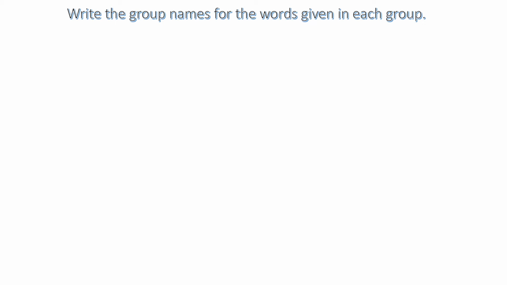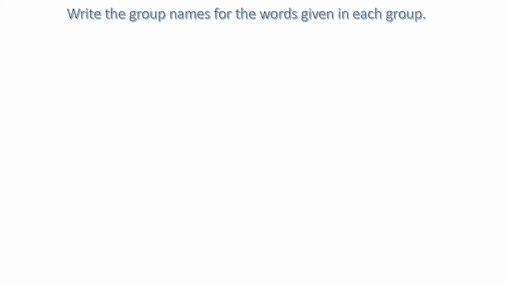So, we should give one common group name. These are all the names of some vehicles. Lorry, truck, car, aeroplane, bus. These are all called vehicles. Their common group name is vehicles.